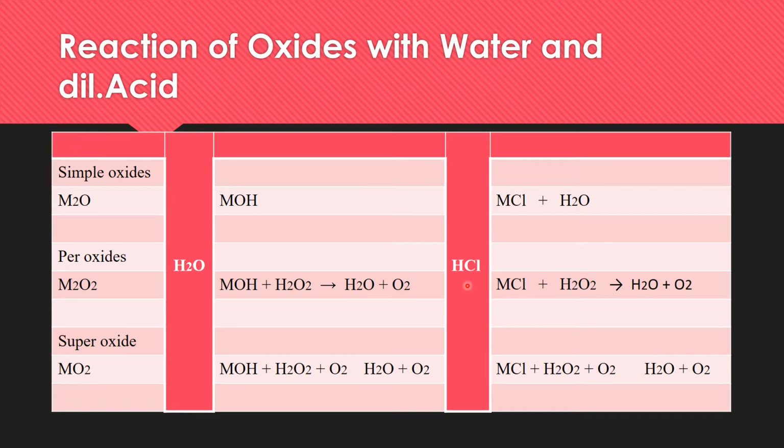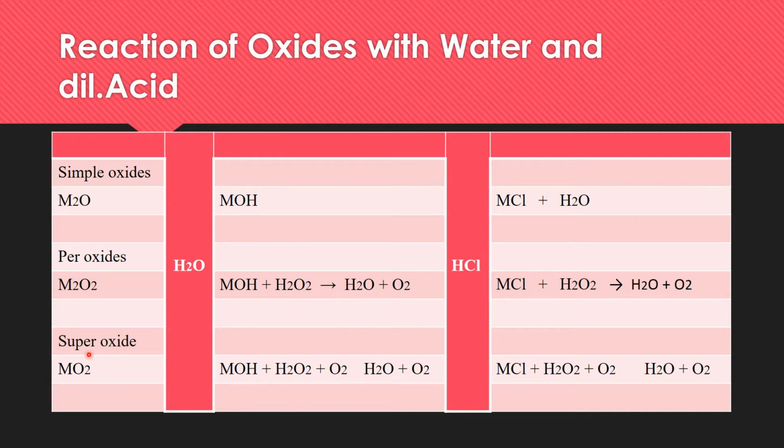And when these peroxides react with hydrogen chloride, a dilute acid, again metallic halides are produced along with hydrogen peroxide. And again this hydrogen peroxide decomposes into water and oxygen. Both these reactions are quite exothermic. It is quite difficult to control the temperature even when this reaction is carried out in ice cold water.